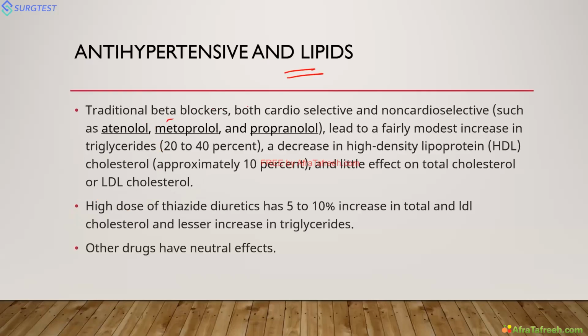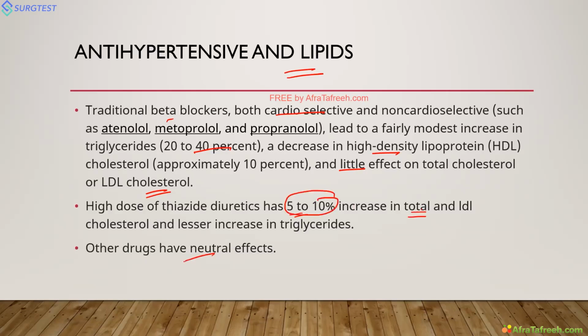Traditional beta blockers, both cardioselective and non-cardioselective, like atenolol and metoprolol, lead to an increase in triglycerides and a decrease in HDL, with little effect on total cholesterol. So traditional beta blockers like atenolol, metoprolol and propranolol lead to an increase in triglyceride levels. Also thiazide diuretics like hydrochlorothiazide and chlorothiazide, at high dose, around 25 milligram of hydrochlorothiazide, cause a 5 to 10% increase in LDL cholesterol. Basically, we use 12.5.